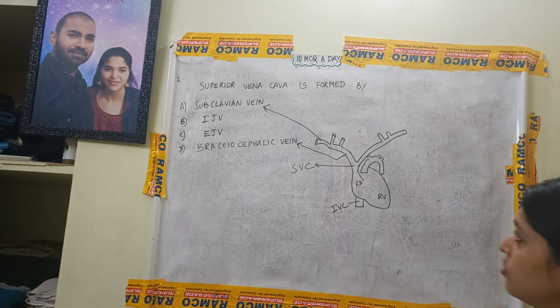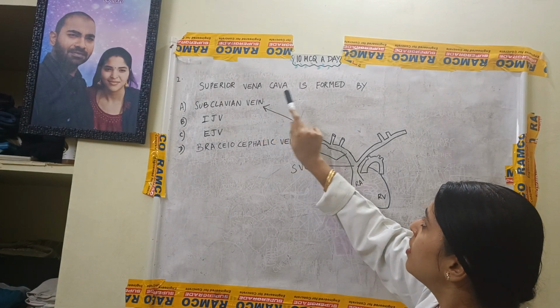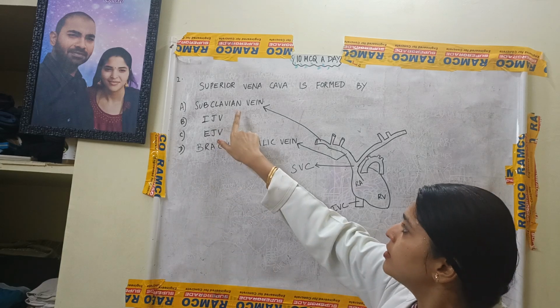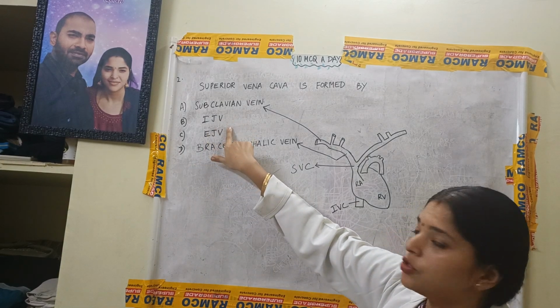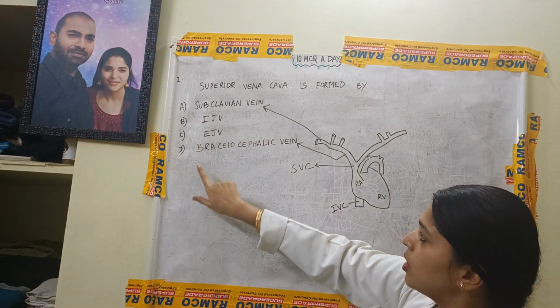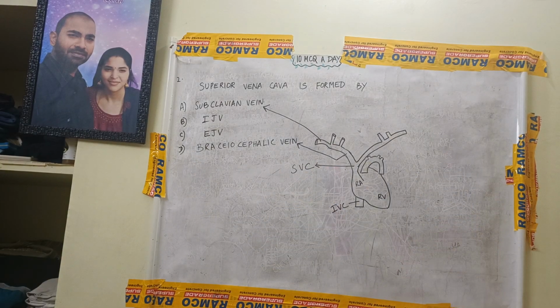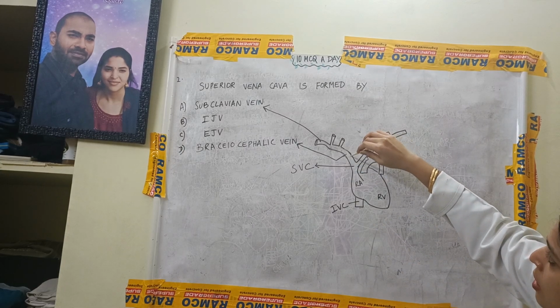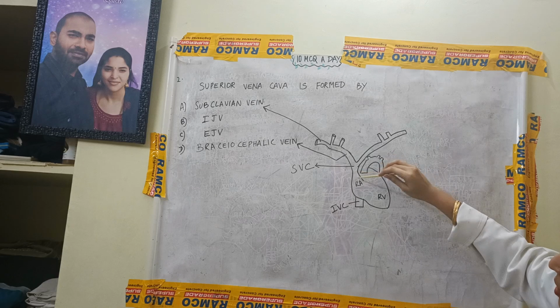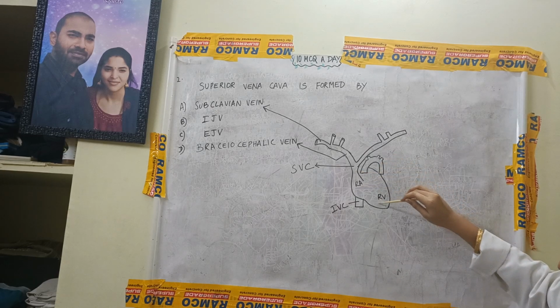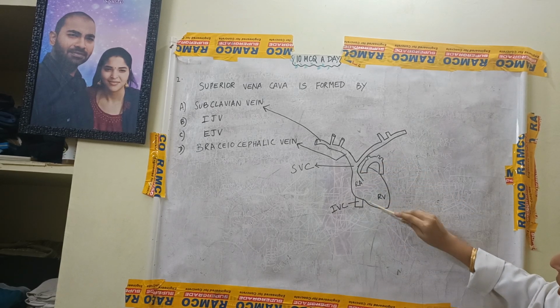The next MCQ: the superior vena cava is formed by A. subclavian vein, B. internal jugular vein, C. external jugular vein, and D. brachiocephalic vein. So here in the diagrammatic representation, this is the superior vena cava. This is the right atrium, this is the right ventricle, and this is the inferior vena cava.